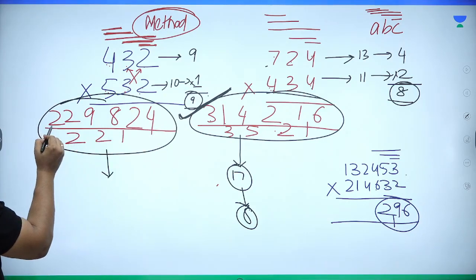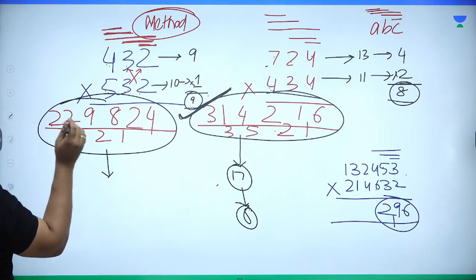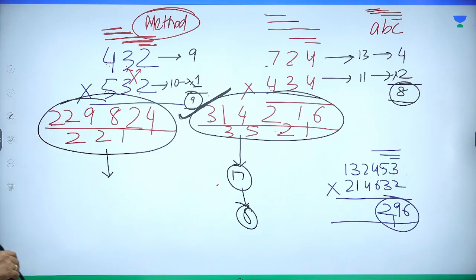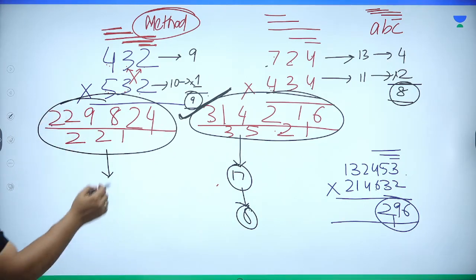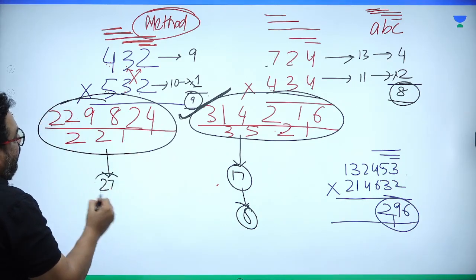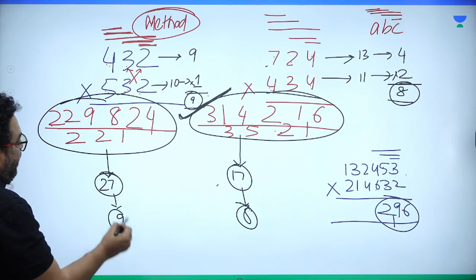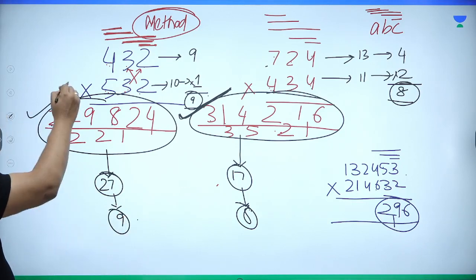Check out. 2 plus 2 is 4. 4 plus 9 comes out to be 13. 13 plus 8 comes out to be 21 plus this is 27. 2 plus 7 is 9. Yes, sir. This is your right answer in the options.